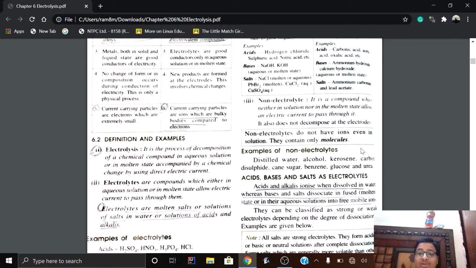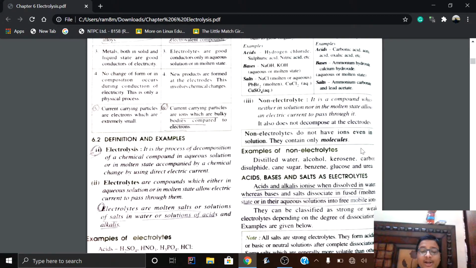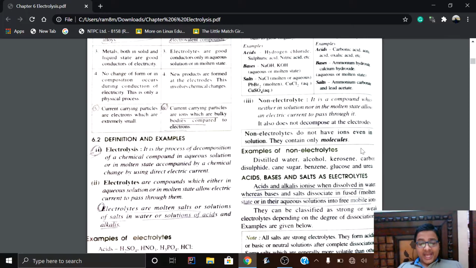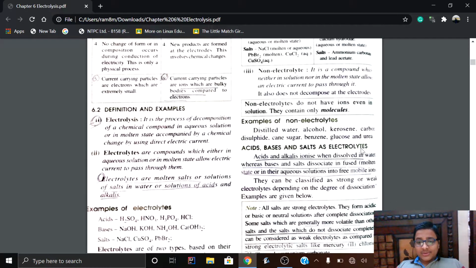It also doesn't decompose or split at electrodes, unlike electrovalent compounds. These do not have ions, they only contain molecules. For example, distilled water, alcohol, kerosene, cane sugar, benzene, glucose, and urea.